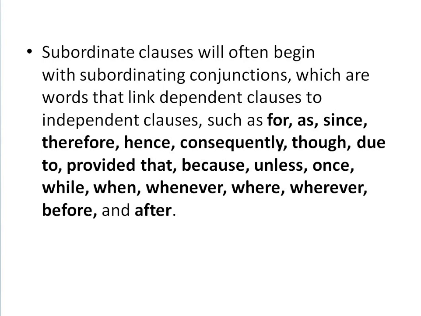So these are some subordinating conjunctions which are used in the dependent clauses to connect them with the independent clause.